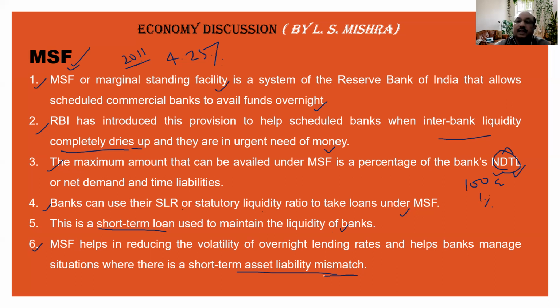And when there is a mismatch, suppose suddenly you approach the bank to withdraw 5 crore, and the bank is not maintaining such a huge amount at that particular point. In such a condition, that bank may approach another bank to take a loan for a short period of time. If another bank is not available to extend the loan, then the bank can go to RBI and take the loan under MSF. That is the meaning of short-term asset liability mismatch.